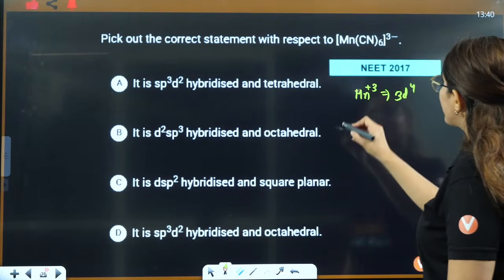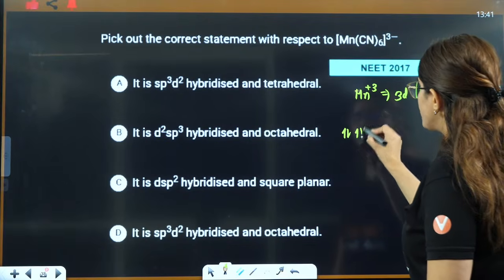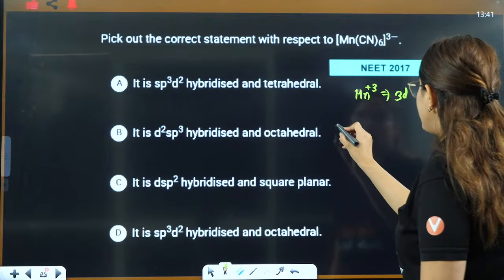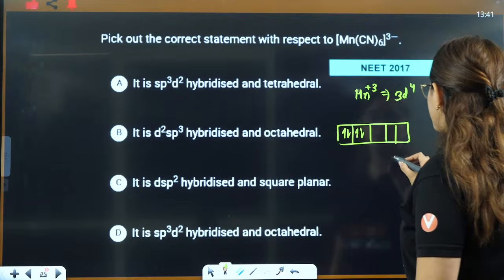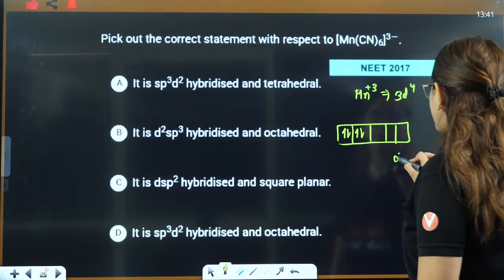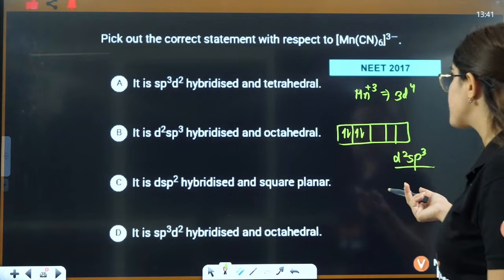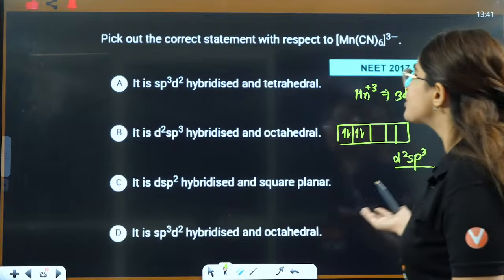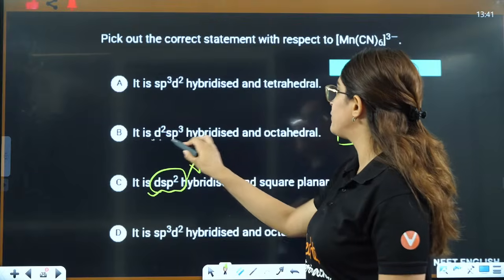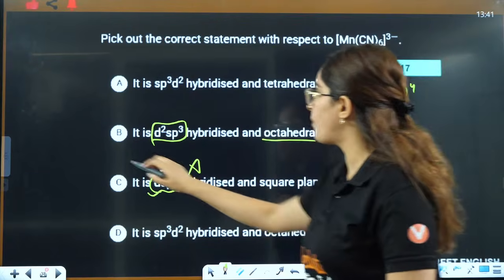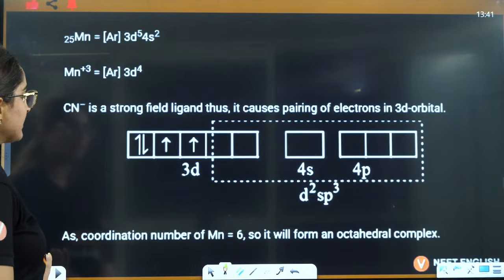So now we can see this here. 3d4 with a strong field means the electrons will pair up as 1 2 3 4, right? And here you will be left with d2sp3. Because it's a strong field again, there will be no unpaired electrons, so it will be d2sp3 and it is an octahedral complex. The answer will be B, the correct answer here, right?